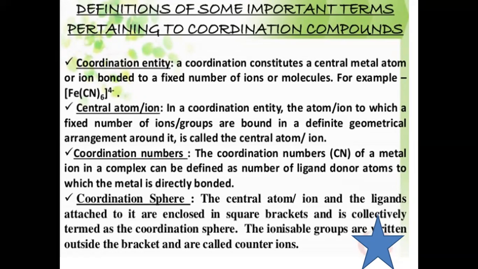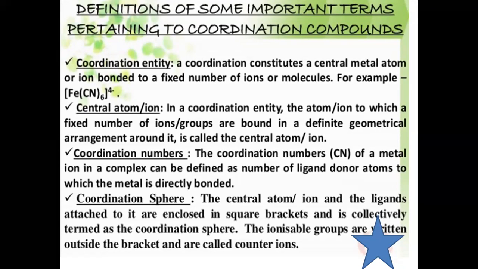Next is the central atom or ion. In the coordination complexes, the metal atom or ion to which a fixed number of molecules or ions are attached by coordinate bonds is known as the central metal atom. In the above example, iron is the central metal. Next is the coordination number. The coordination number of a metal ion in a complex can be defined as the number of ligands or donor atoms attached to the metal directly by coordinate bonds.